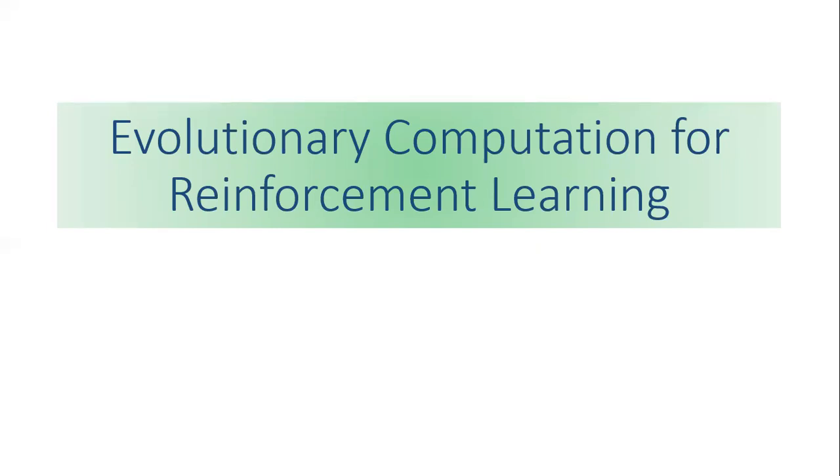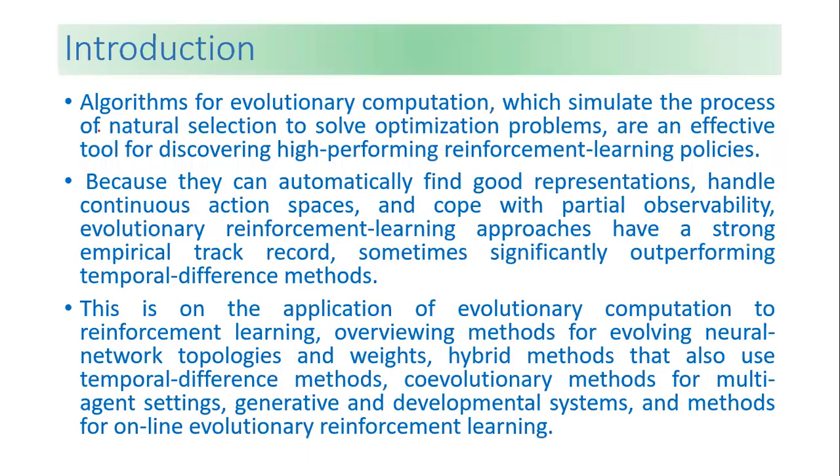In evolutionary computation for reinforcement learning, we are starting with this introduction. Algorithms for evolutionary computation simulate the process of natural selection to solve optimization problems.